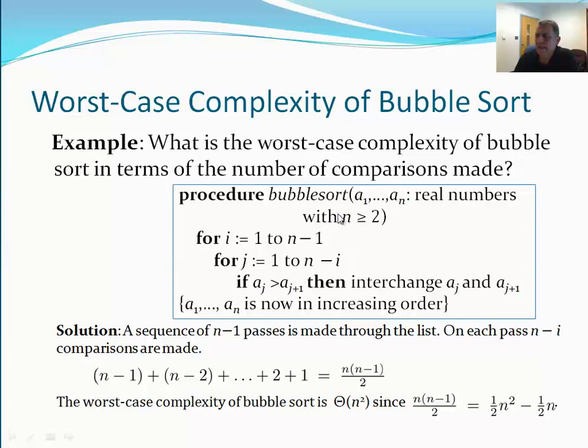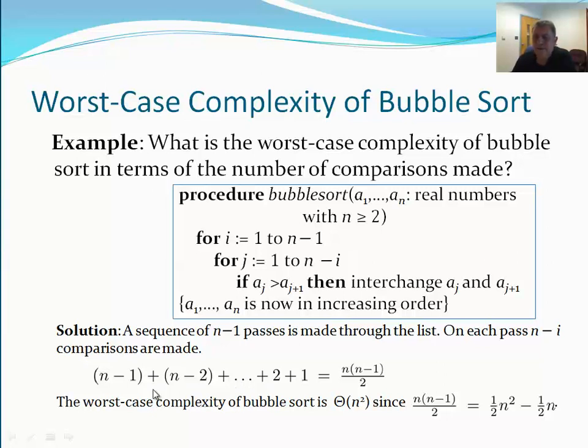And in this case, for example, what's the worst case complexity of a bubble sort in terms of the number of comparisons made? Again, we do the searching, and I'm going to show you these numbers in the next chapter, in the counting numbers. That's why I have an issue with explaining these things, because you don't know exactly why.